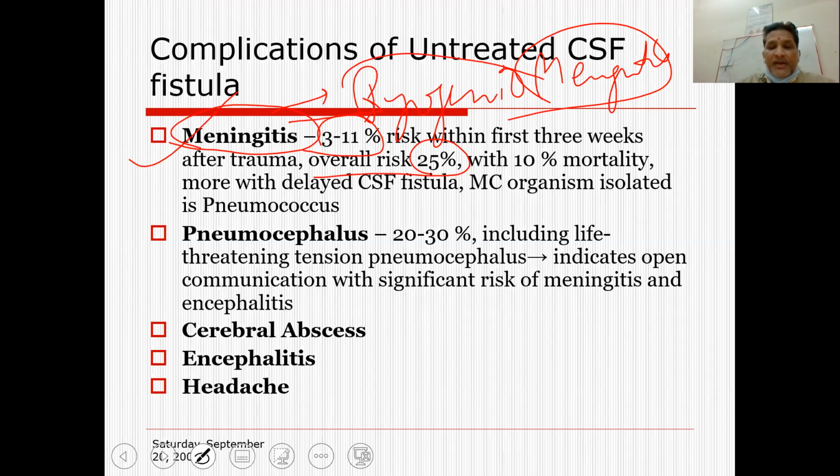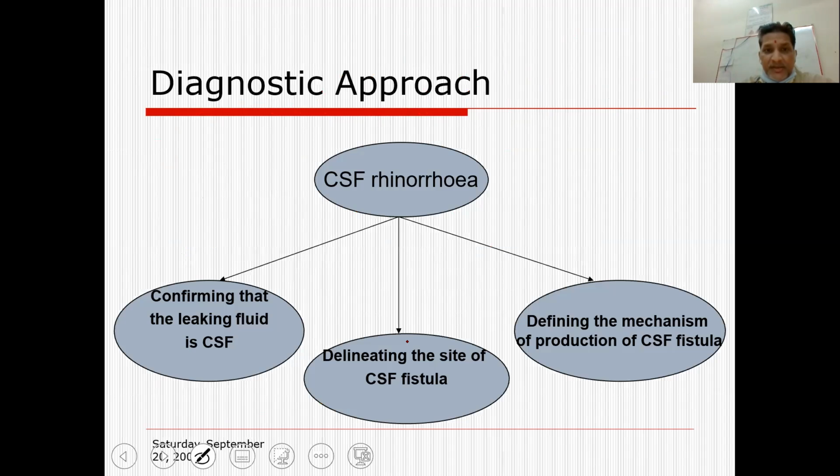The mortality rate is also quite high in case of pyogenic meningitis, which happens in 25% of the cases who do not undergo some kind of repair. Apart from that, pneumocephalus, encephalitis, or a brain abscess can occur if the patient does not undergo some kind of repair.